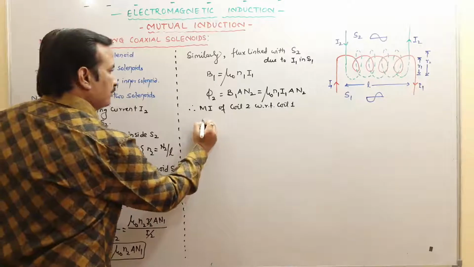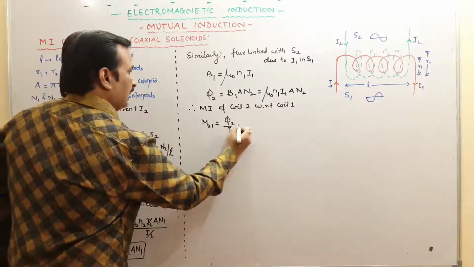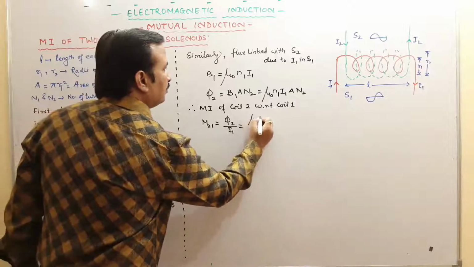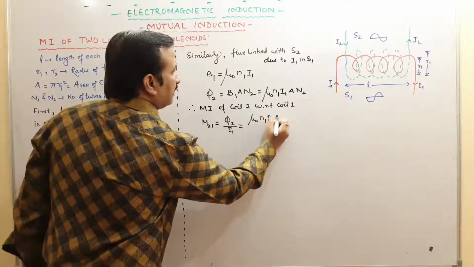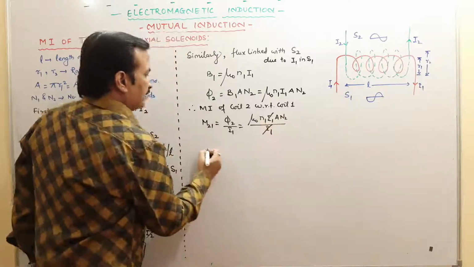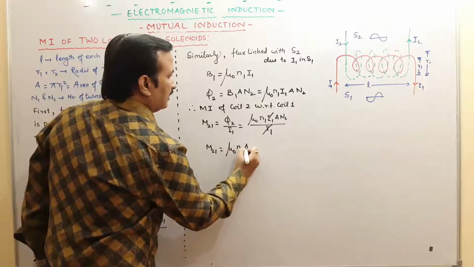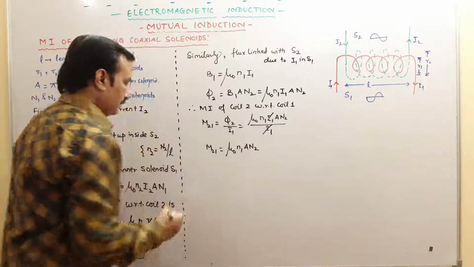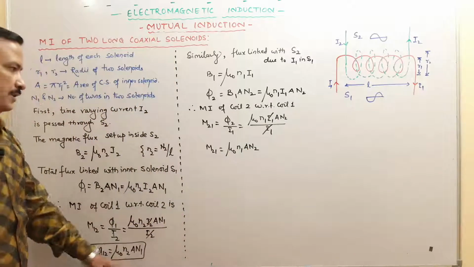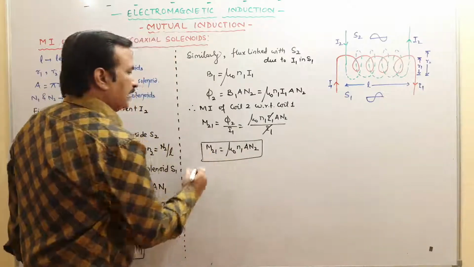So we will get M21 equal to phi 2 upon I1. We have got mu naught N1 I1 A N2 upon I1. You cancel this. So M21 we are getting mu naught N1 A N2. N2 here, capital N1. अब आपके पास फॉर्मूला क्या क्या है?